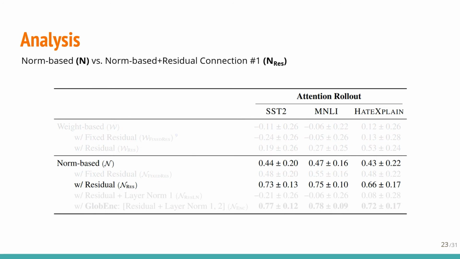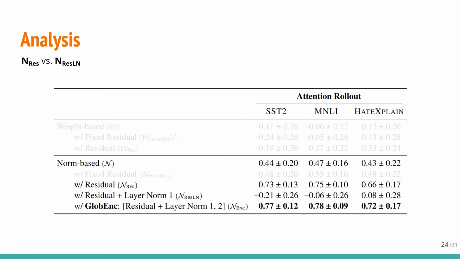In this comparison, we can see that including the residual connection in the norm analysis significantly improves the results. However, by adding the first layer normalization component inside the attention block, we face a detrimental effect. Interestingly, the result recovers and also improves by incorporating the second residual connection and the output layer normalization.